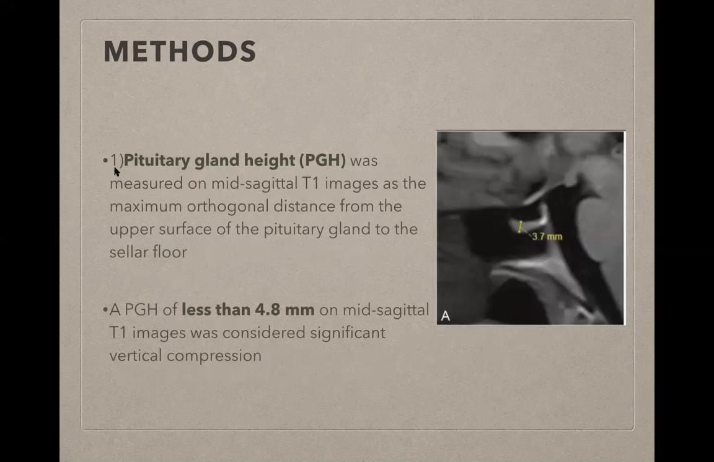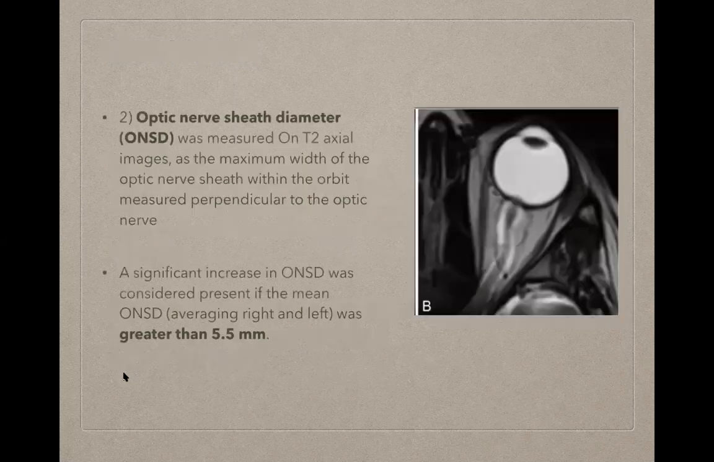The first was pituitary gland height, which was measured on mid-sagittal T1 images. It was measured as the maximum orthogonal distance from the upper surface of the pituitary gland to the sellar floor. Here we can see that this particular patient had a pituitary gland height of 3.7 mm. Any value less than 4.8 mm is considered significant vertical compression. So our cutoff value for PGH is 4.8 mm.